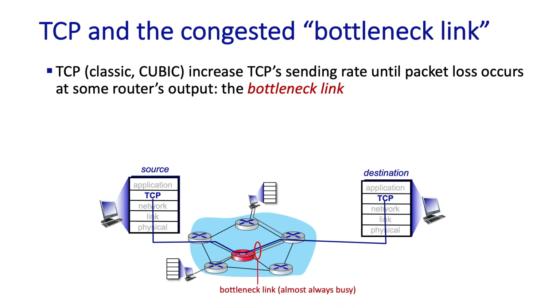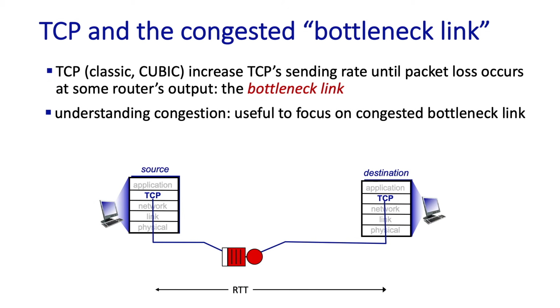Let's begin by taking a step back and looking again at the big picture. We've seen how AIMD and Cubic increase TCP's sending rate, assuming there's data to send, until packet loss occurs. Let's look at where this loss occurs: at a congested router somewhere on the source to destination path. We'll refer to this congested link as the bottleneck link. A flow's packets are generally passing through other routers and links fine, but it's here at the bottleneck link where they get lost. And remember, there are actually multiple flows experiencing loss at this bottleneck link. And so we want to abstract away the other routers, they're not the problem, and focus on this bottleneck link.